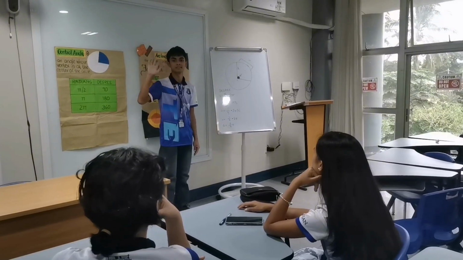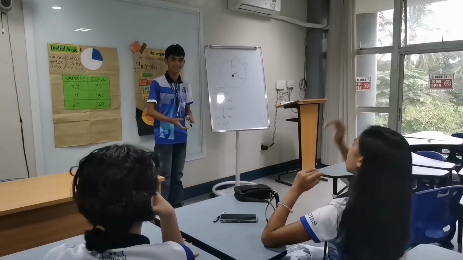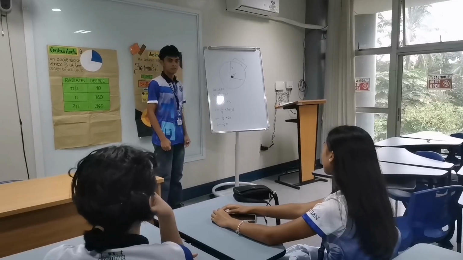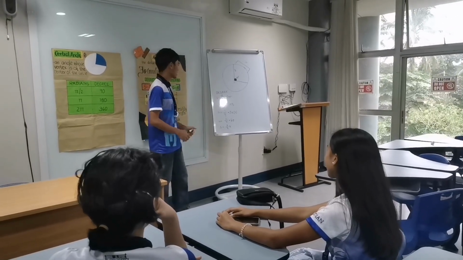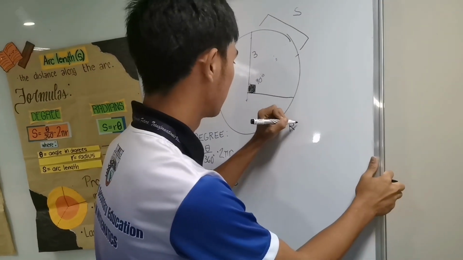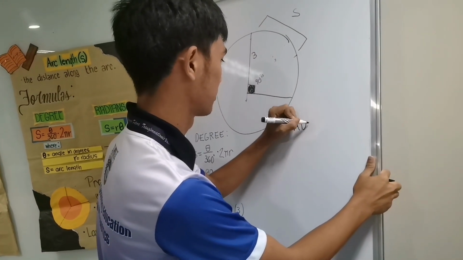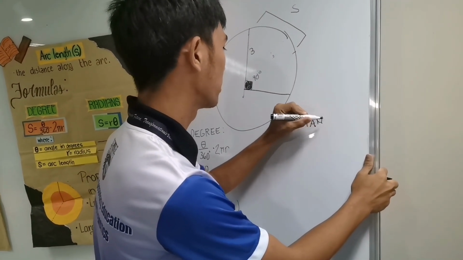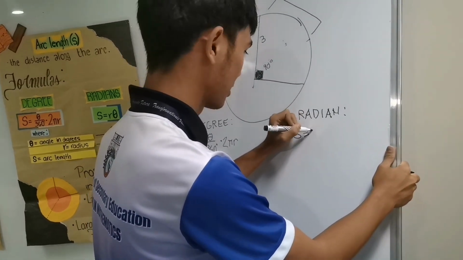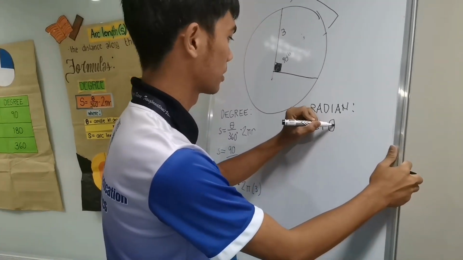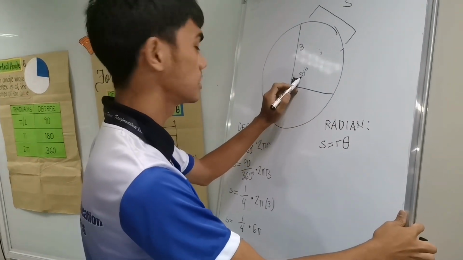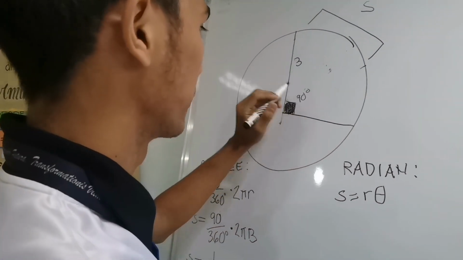Now, any questions? Yes, Maya? Sir, can you solve it using radians? Okay. Now we are going to solve it using the radian method. So here is the formula for the radian. The formula for the radian is simply S is equal to R times theta. First, we need to convert the 90 degrees since it is not in radian form.